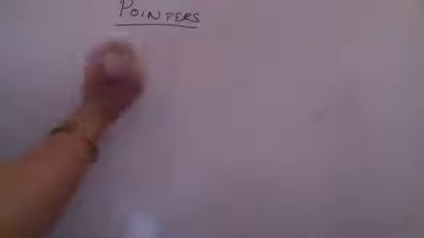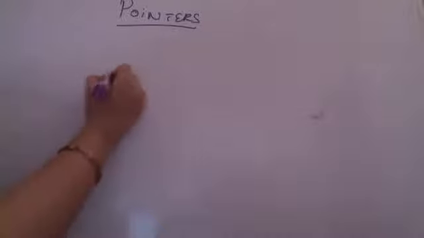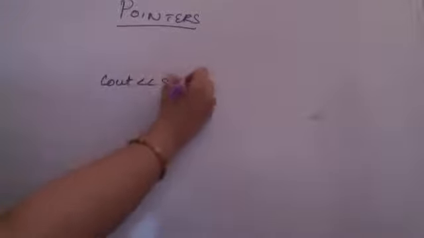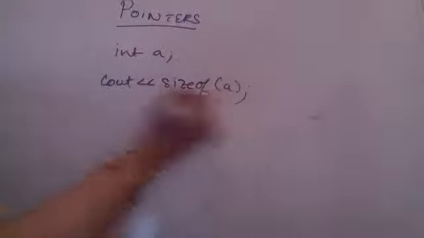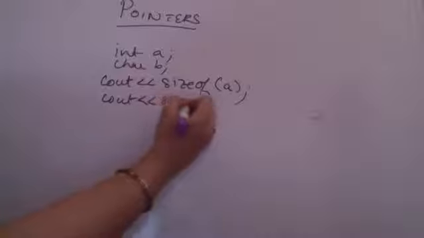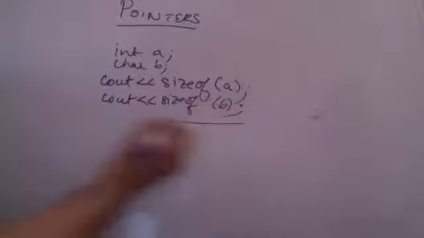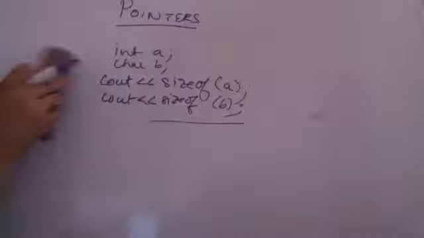So before moving on, I want you all, I yesterday also asked, and do not know whether you have tried it or not, do try writing a program for knowing the size of all the data types in your particular compiler. So you only have to do cout sizeof; you are supposedly having integer A, you can simply write sizeof A. You are having a character B, so you can simply cout the size of character B. Sizeof is already a function which is defined in the library. So that you know the size of all the data types in your compiler. Did you do that? Yes, ma'am. Oh, thank you so much. Those who have done, those who have not done, will do it today. Integer, character, float, double, all the sizes you should know. This is important. We'll be using them in pointers.